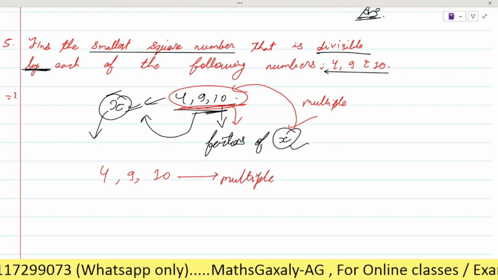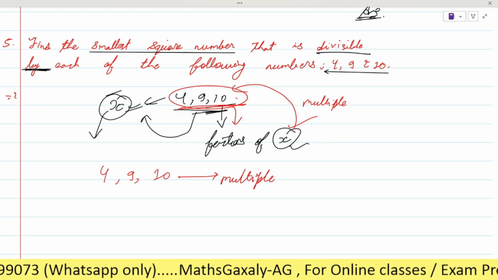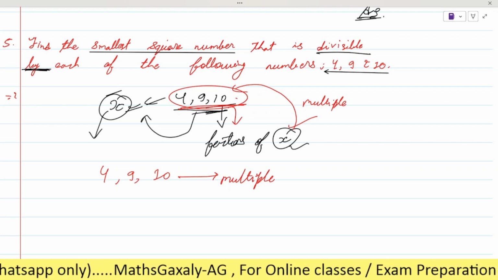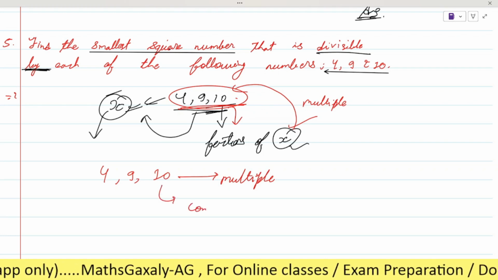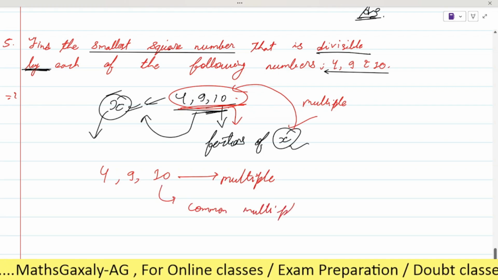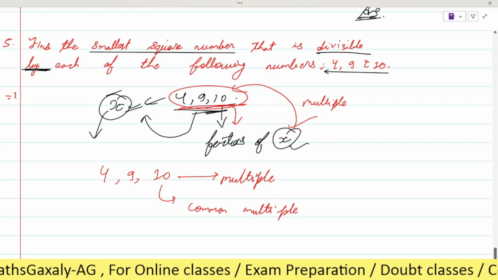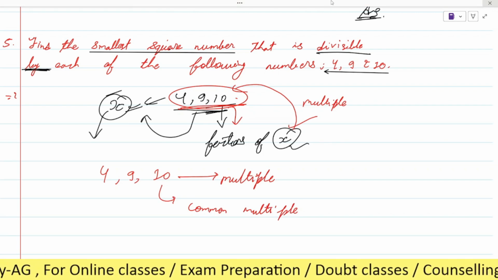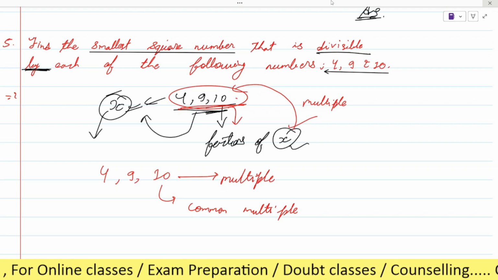Okay, as here we have to find the same multiple for all, so this will be a common multiple. It will be a common multiple of 4, 9, 10. Is it clear? Yes, sir.